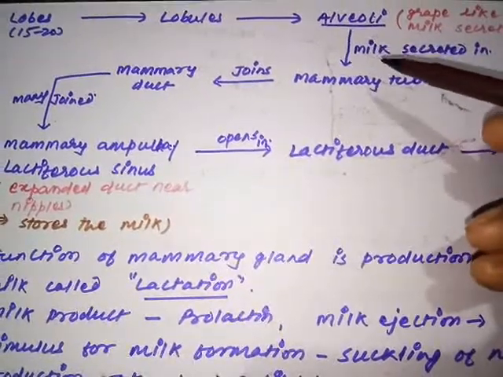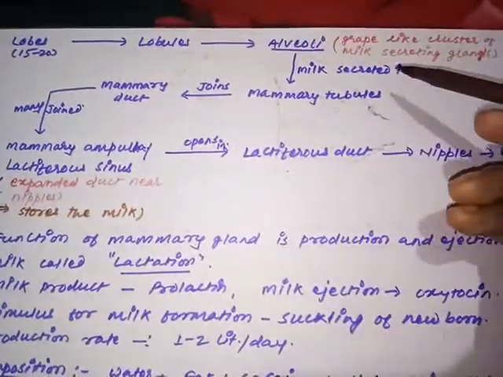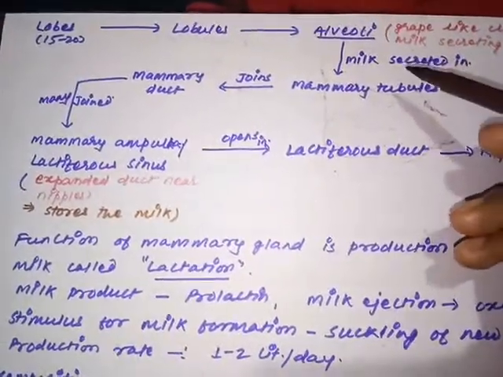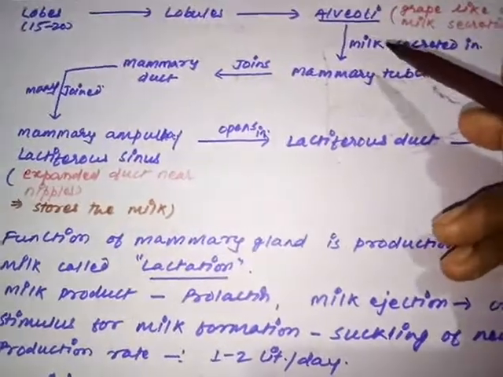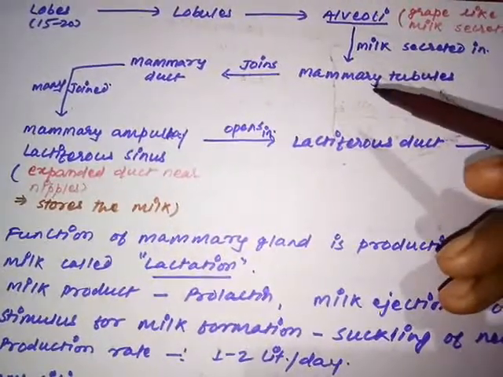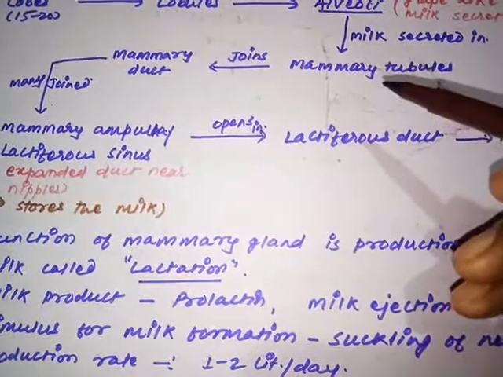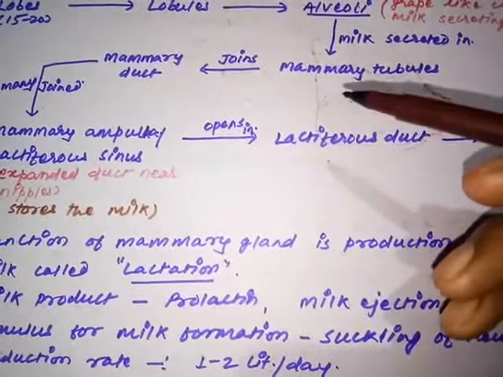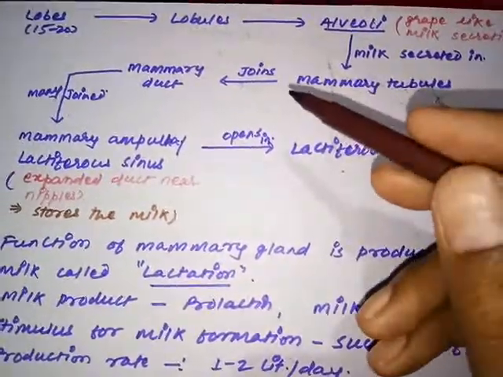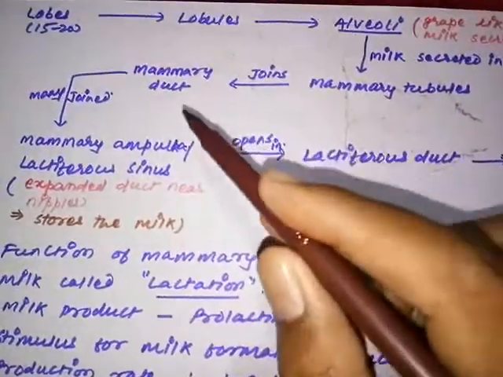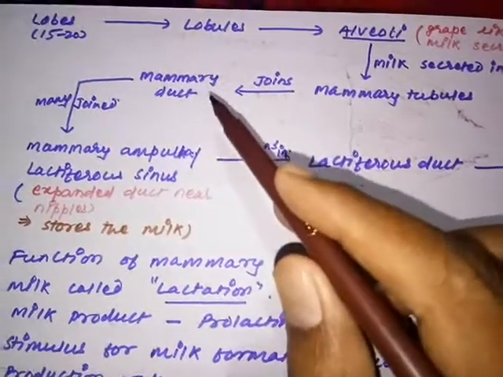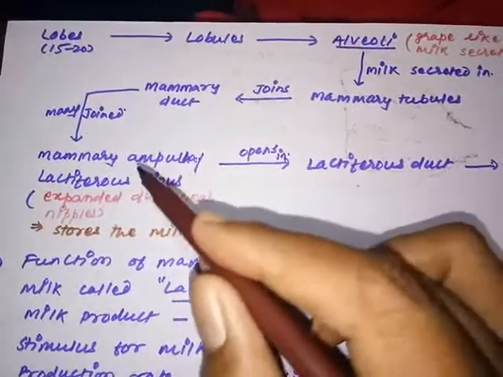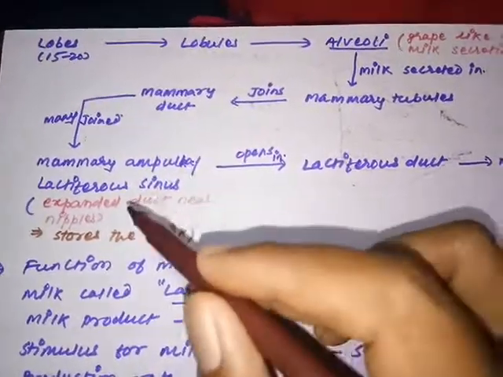So in alveoli it is being formed. The alveoli is a grape-like cluster of cells, that is the milk secreting gland. Milk is secreted at the time of requirement. From each alveolus some tubules originate. Those tubules are called mammary tubules, the finest tubules, the first tubules from which the milk has to be released. Many mammary tubules once again join to form a duct that is called a mammary duct. Now many mammary ducts join and form a thick swollen structure. That thick swollen structure is called the mammary ampulla or lactiferous sinus.